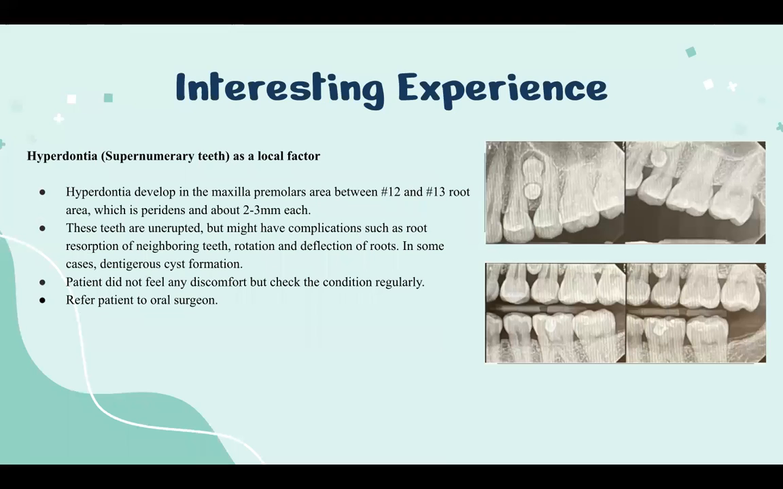Interesting experience: hyperdontia is a local factor. The patient has supernumerary teeth between number 12 and number 13 in the root area. These teeth are erupted but might have complications such as root resorption of neighboring teeth, rotation and deflection of the root, and in some cases, cyst formation. The patient did not feel any discomfort, but the condition should be checked regularly and she was referred to the oral surgeon.